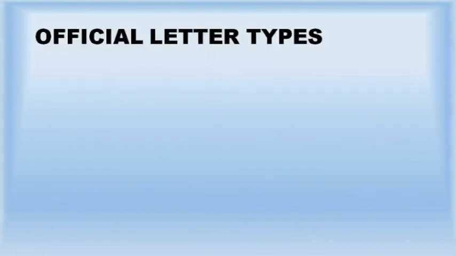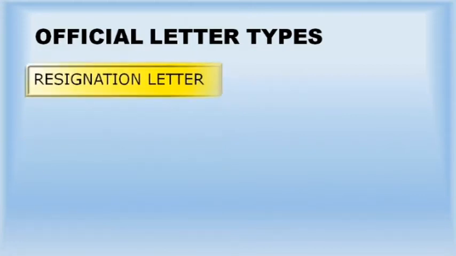Now, what are the different types of official letters? The first is the resignation letter. When an employee leaves their current position, they may give a resignation letter to the employer or hiring manager to explain their reason for leaving and to develop a plan for the transition process.